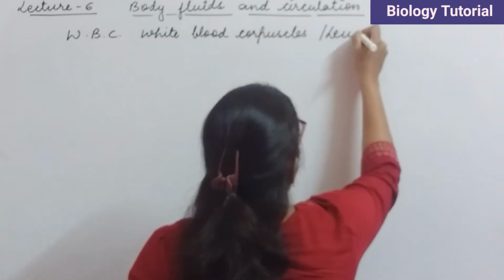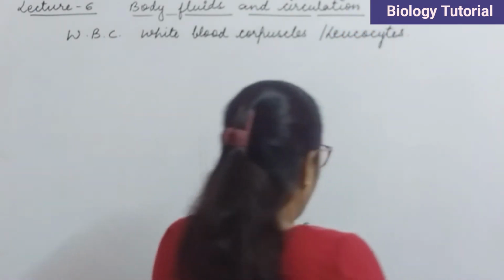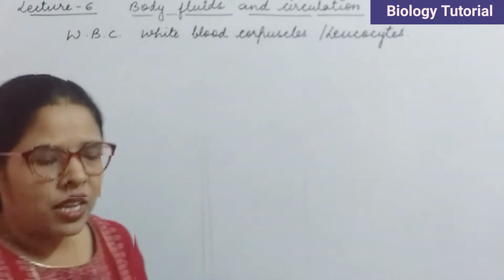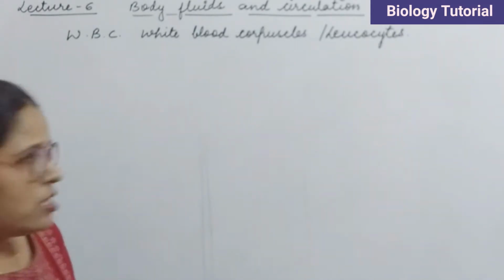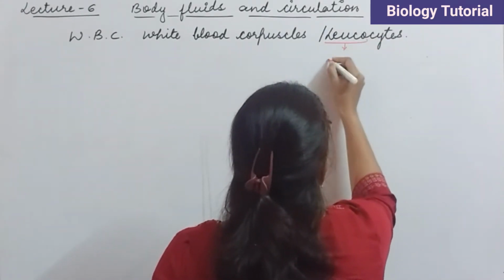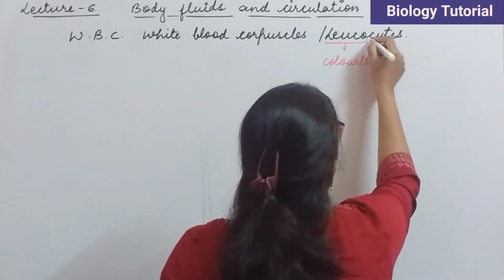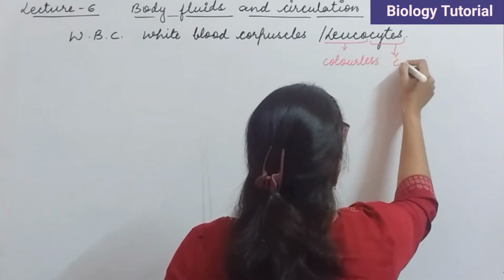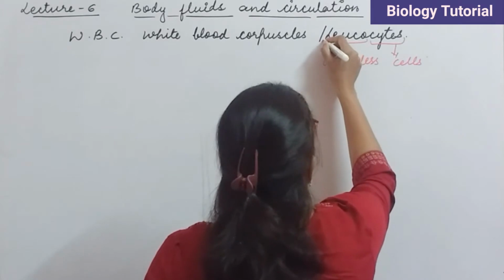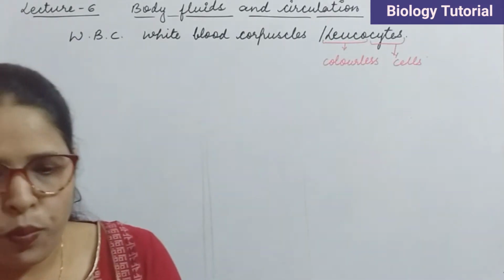The word leuko means colorless and cytes are the cells. So these are the colorless cells because there is no pigment.